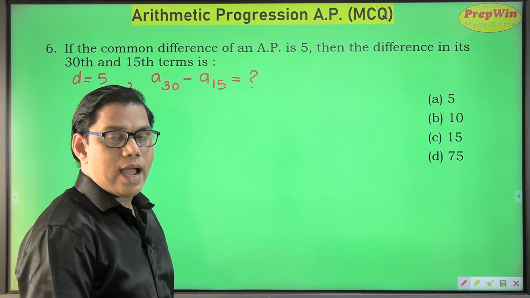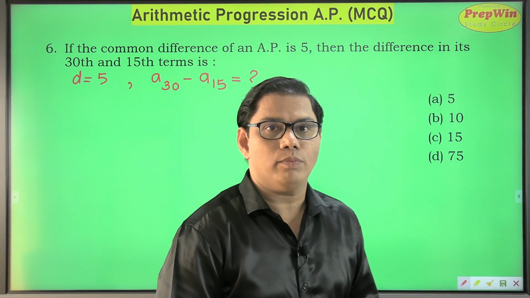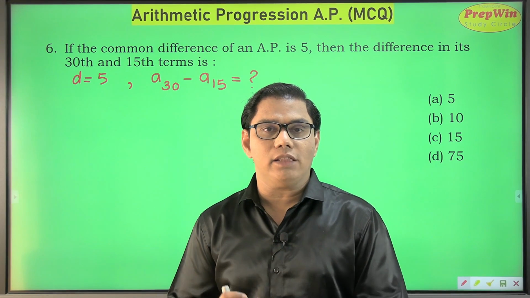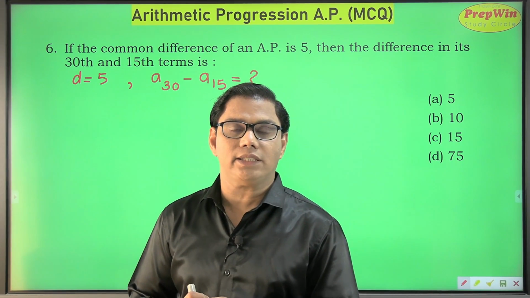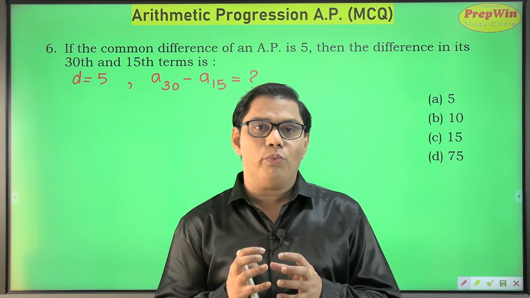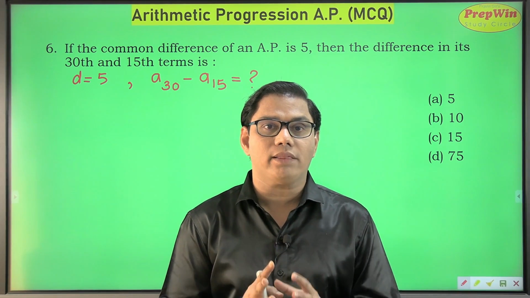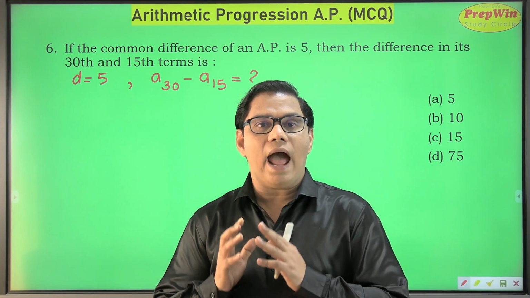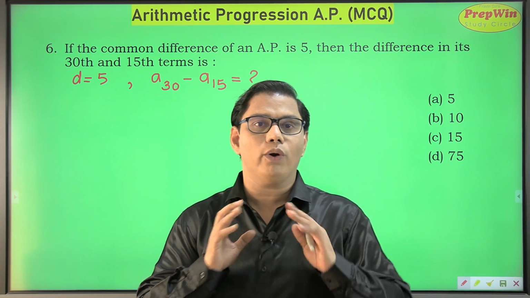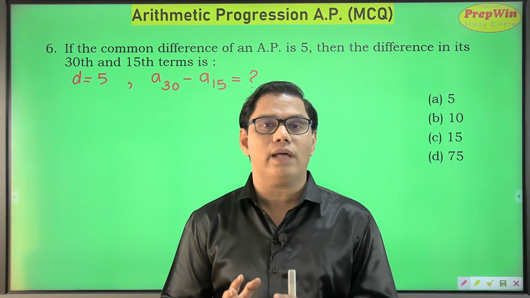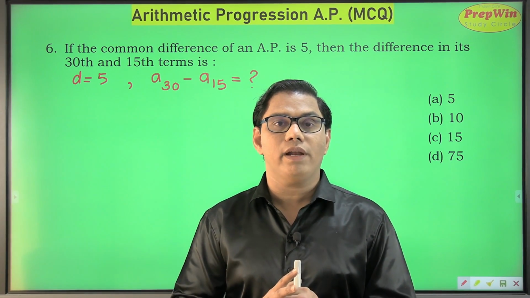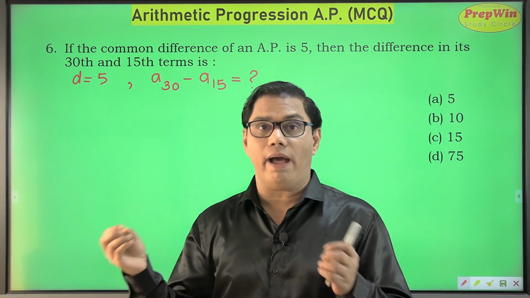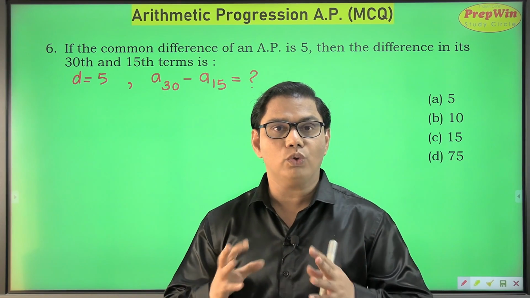How to do it? So take my words, for these kind of sums, don't go by the traditional method. This is the part which makes arithmetic progression a very, very interesting chapter. The decisions you make on the spot, what method am I going to use. Always remember that there will be some easy way to crack any question, and we have to find out that. Only the common difference is given and we have to find out the 30th term and 15th term, and then we have to subtract. How to go about it?